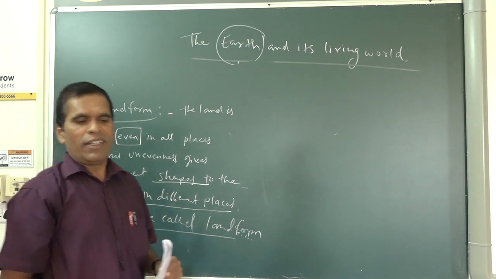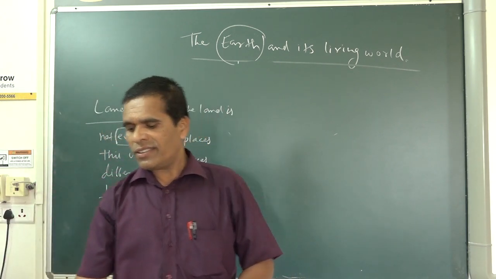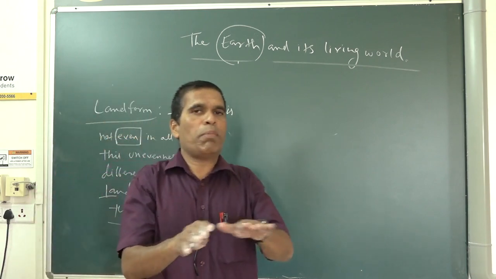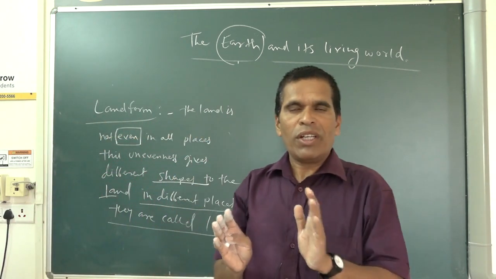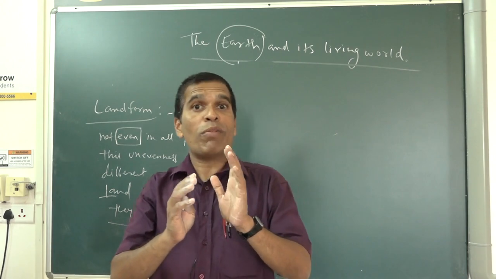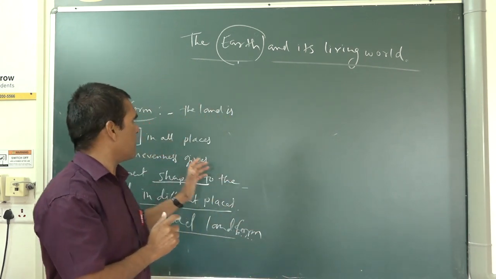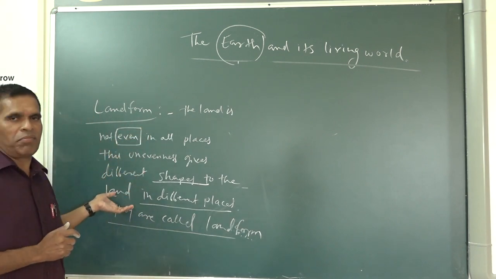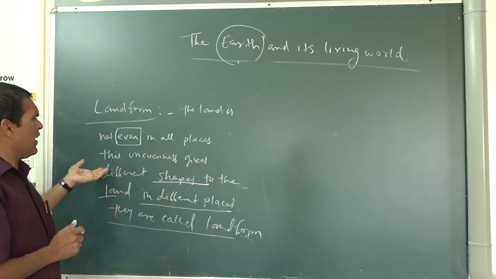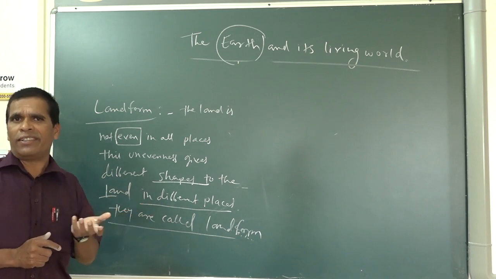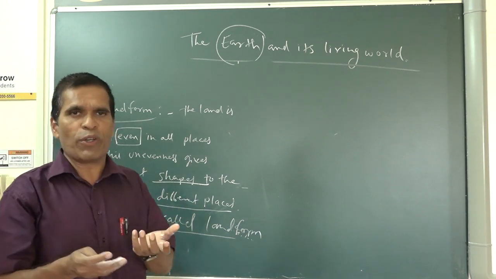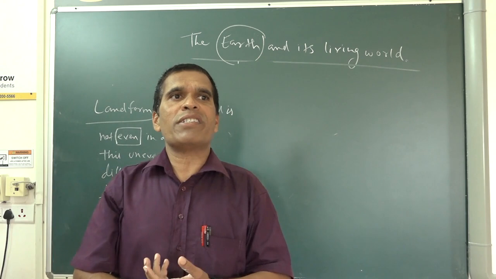It means that on the earth, somewhere we see that the land is flat, like a plate. Somewhere the land is in the form of mountains or valleys. These are the landforms. Land shapes and sizes differ in different places. If you go to the Himalayas, see how the mountains are there.